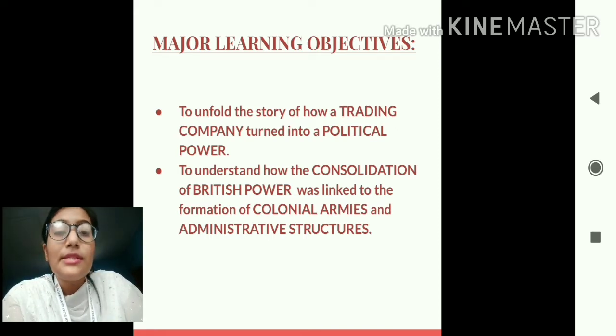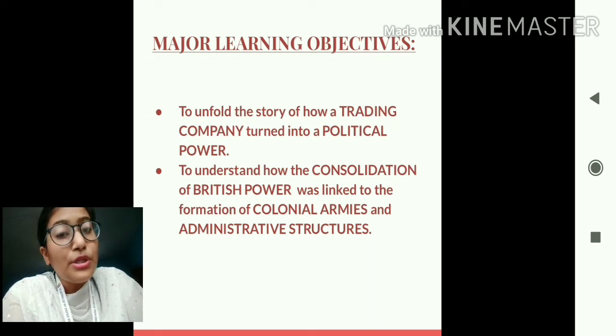So students, this chapter will also help us to understand how the British combined its various forces to turn into a major power, and how this British power was linked with the colonial army, that means the British army, and the administrative structure. That means with the coming of the British in India, the British was able to change the entire administrative scenario of India.